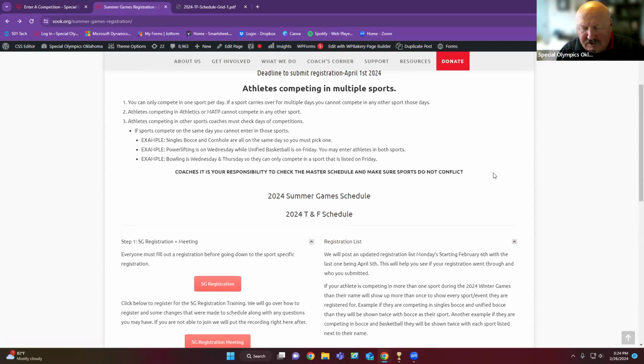There is a possibility we're going to lose parking at the track, at the high school track where we've parked down into that shopping center. We may not have access to that this year. We are working on a plan, which very well might include you being able to drop off right at the track door. We'll let buses in this year, drop off and go park somewhere else. There is a possibility that we may have to come up with a parking lot and run a shuttle for bus drivers, where you drop your kids off, go park your bus, and we shuttle you back and forth with a van or something.